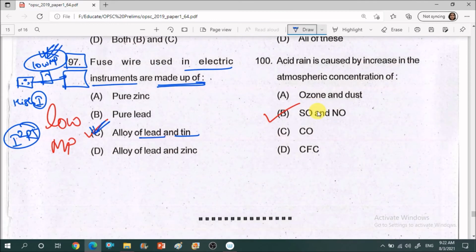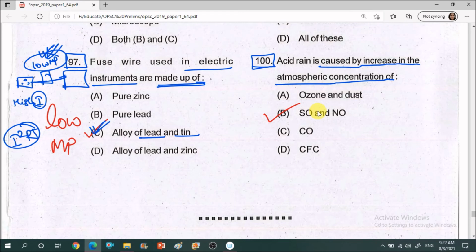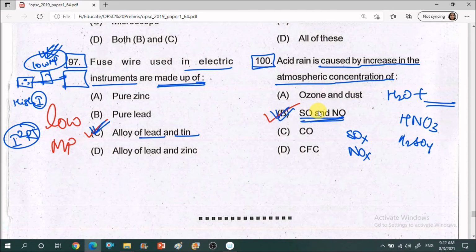Next, acid rain. Last question of the day. Acid rain is caused by the increase in the atmospheric concentration of the dash: ozone and dust, SO2 and NO, CO, CFC. So acid rain forms when H2O combines with certain compounds to form acids, for example HNO3 or H2SO4, and that can be done by SOx and NOx. So the correct answer is option B, SO and NO.